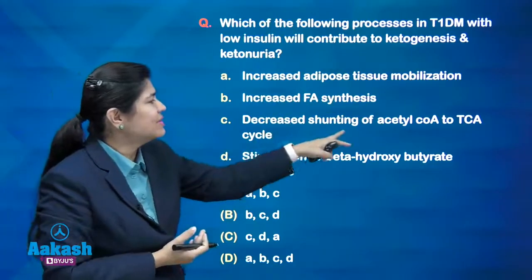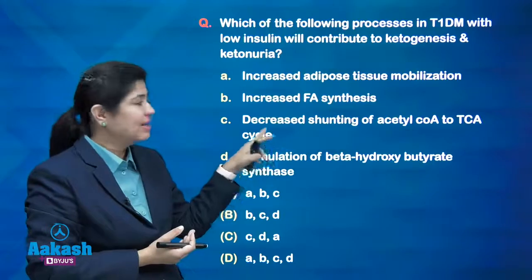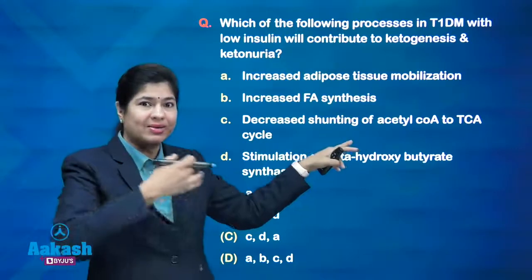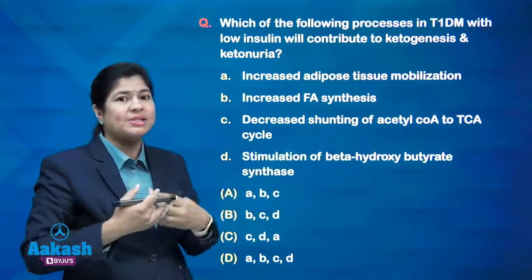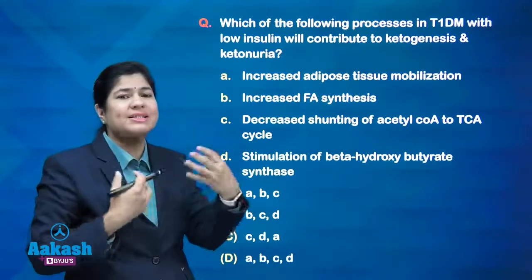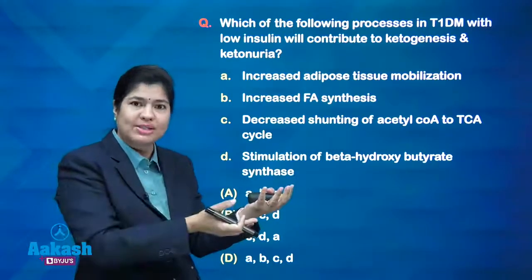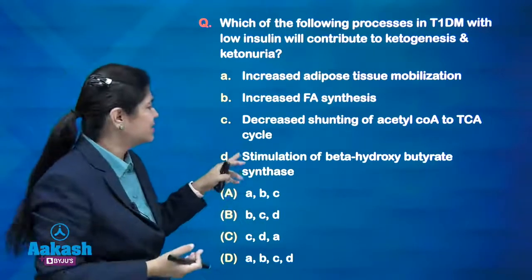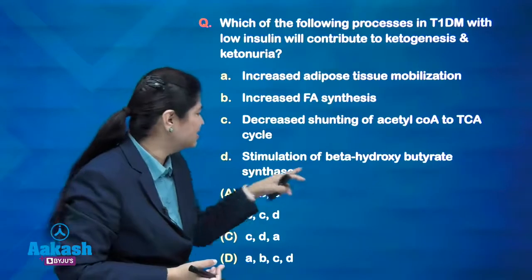Decreased shunting of acetyl-CoA to TCA cycle. That is what I was explaining you. That means if acetyl-CoA is not entering the TCA cycle, it is shunting out of the TCA cycle and more ketone bodies are produced. So, this will also cause more ketogenesis, stimulation of beta hydroxybutyrate synthase.